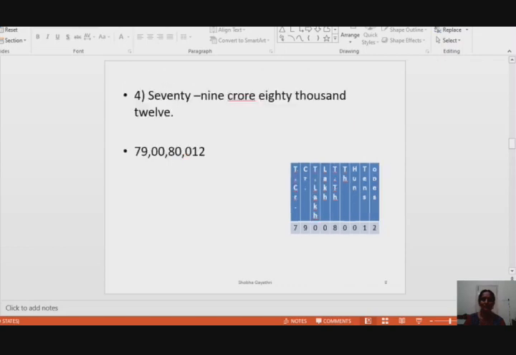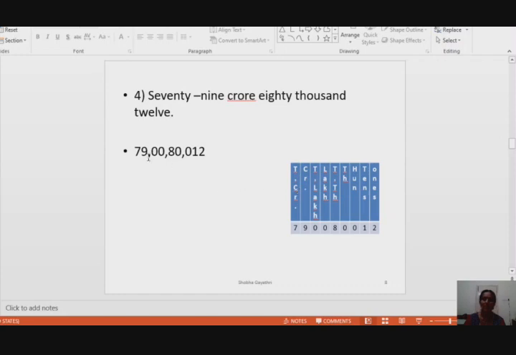We will go to the next sum. 79 crore 80,012. Once again draw the place value table. This is how to fill the places in the place value table. Go to the rightmost column, write ones place. Next is tens place, hundreds place, thousands place, 10,000s place, lakhs place, 10 lakhs place, crores place, 10 crores place.